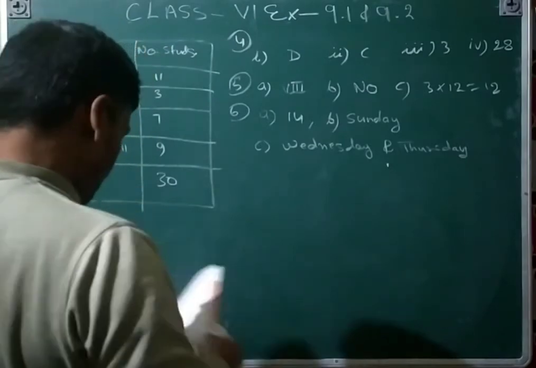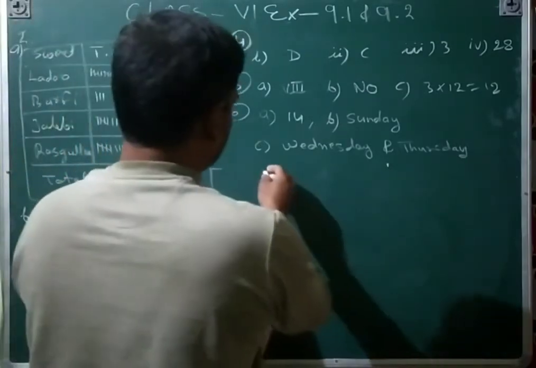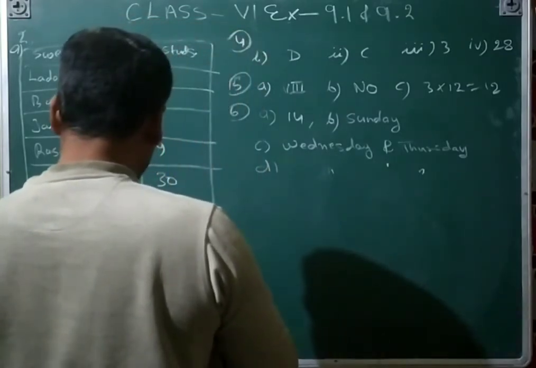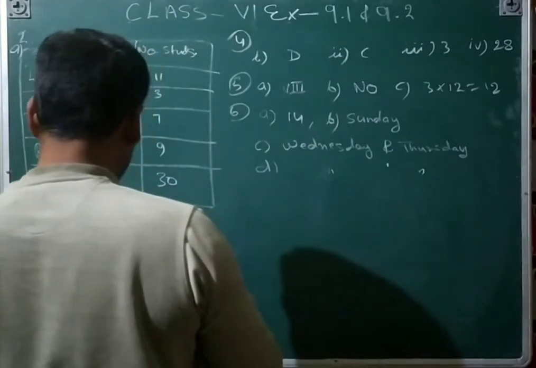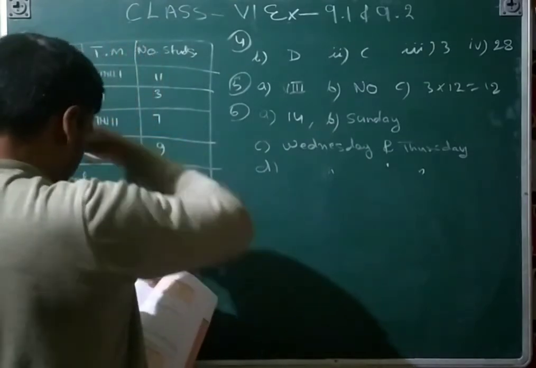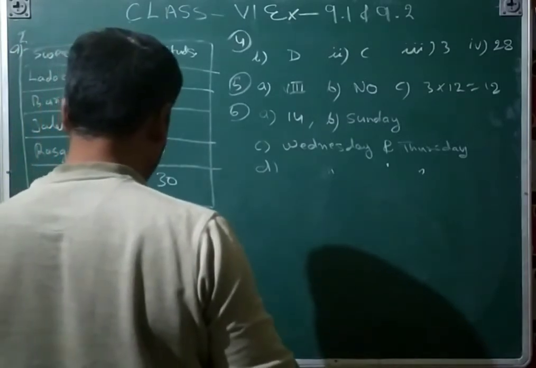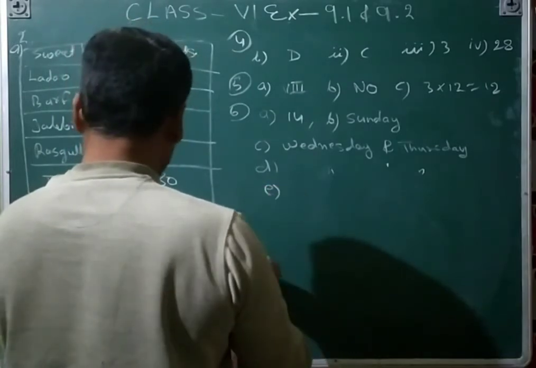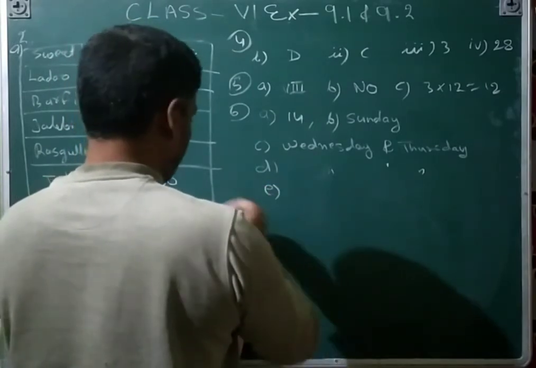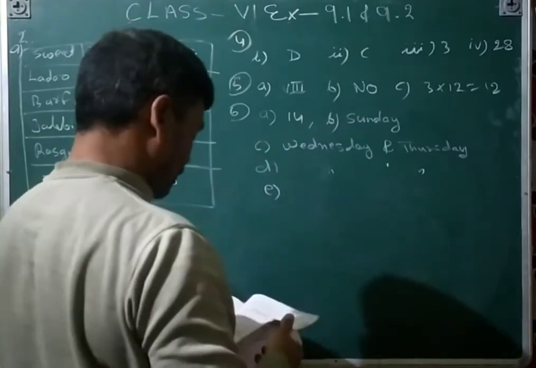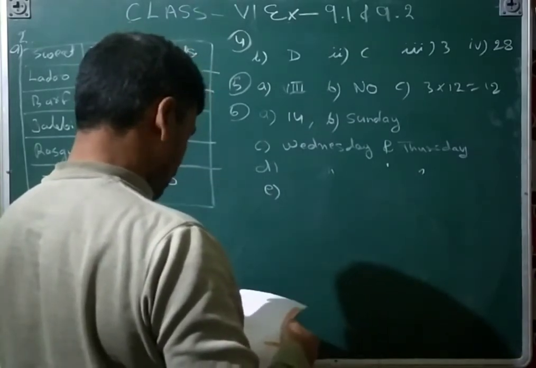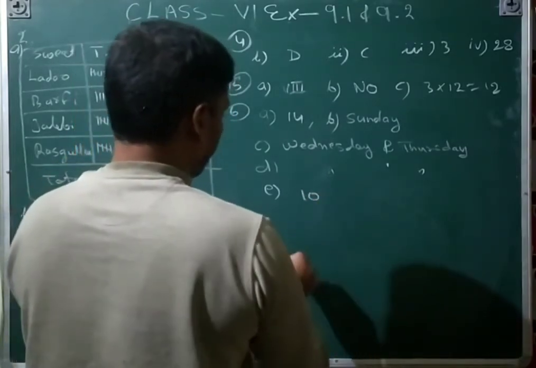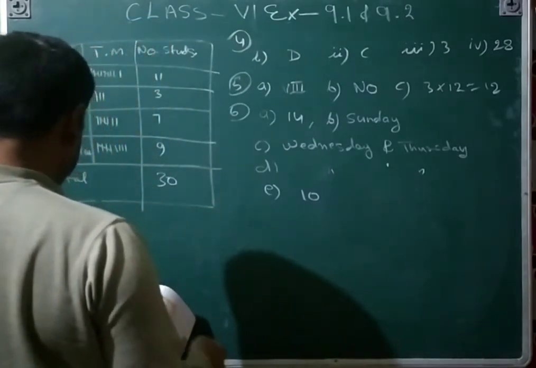On which day was the minimum number of bulbs sold? Same as that D part, Wednesday and Thursday. If one big carton can hold 90 bulbs, how many cartons are needed for the given bulbs? So that E part, we will count the total number of bulbs: 1 2 3 4 5 6, that will be 10 cartons needed for the total bulbs.